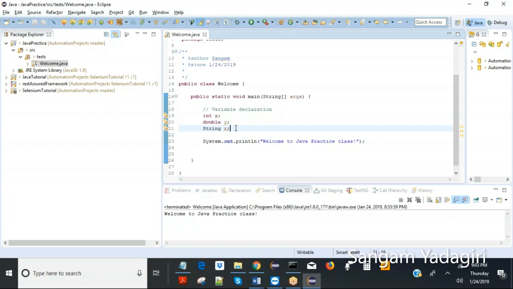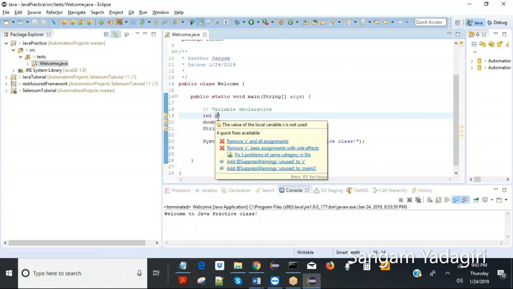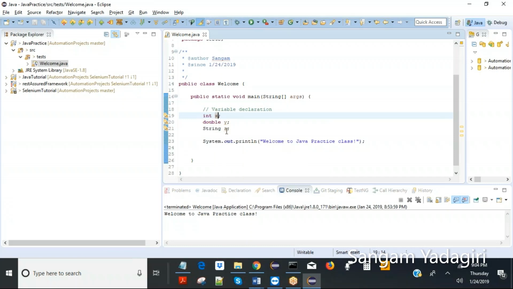In order to do that, I want to create variables for those objects, and the variable types depend upon the requirement again. I can name them in any manner, but you have to name them appropriately for readability. These names like XYZ are not readable, but for now it's okay. I just declared a variable: int is the variable type and x is the variable name. If I want to assign a value to this, I just use the equal sign.